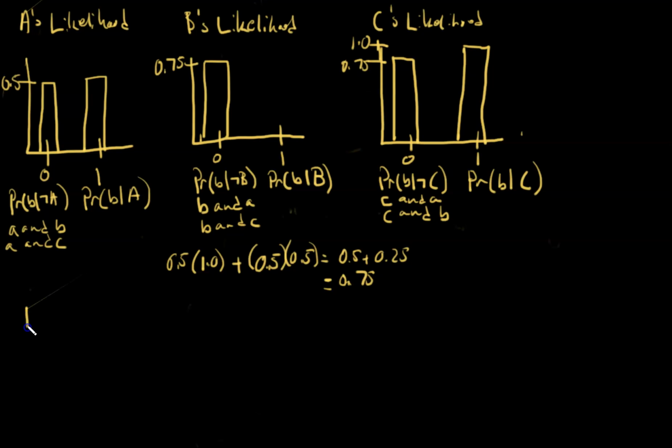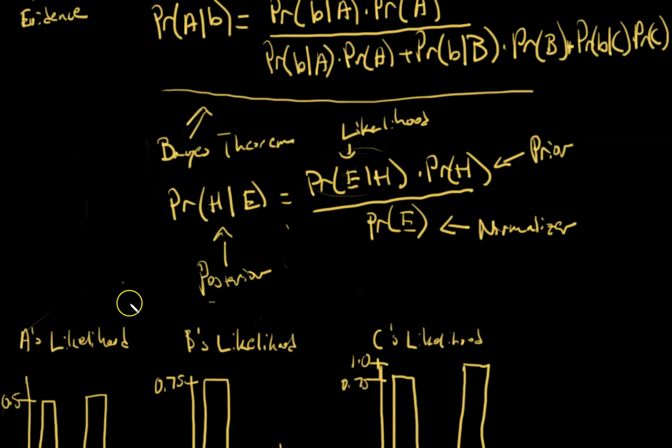So we have the probability of A given B equal to the probability of, what did we say it was?